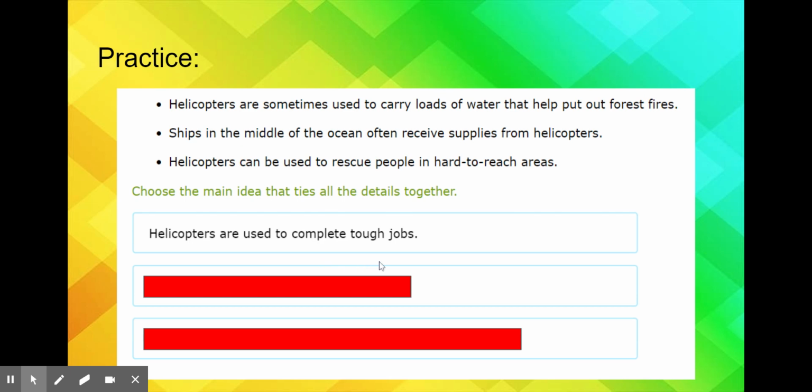And this will show you how to write a main idea because you can see this is general, it's not specific, it's not naming a tough job. It's just grouping all of these things into being a difficult job to do.